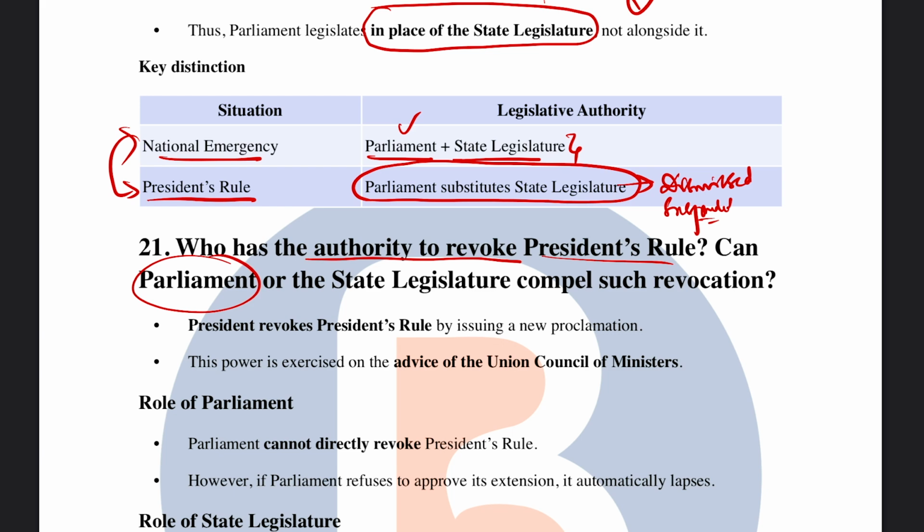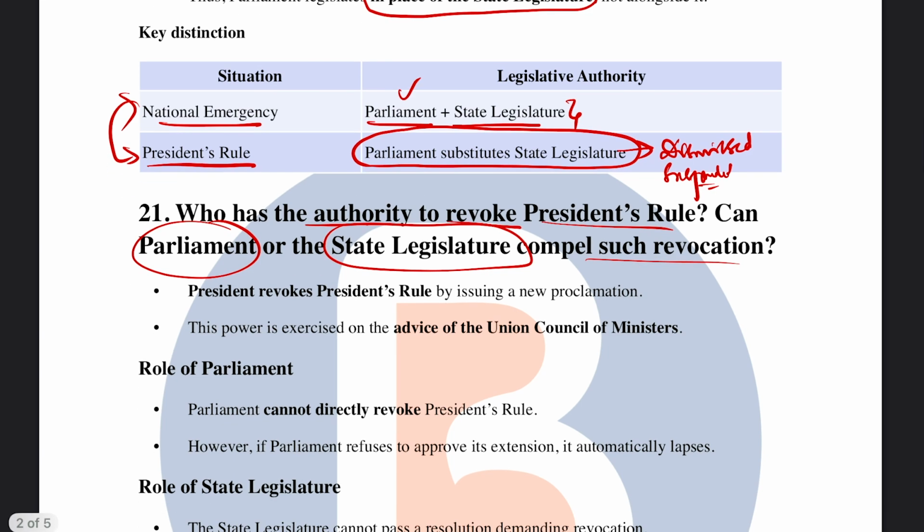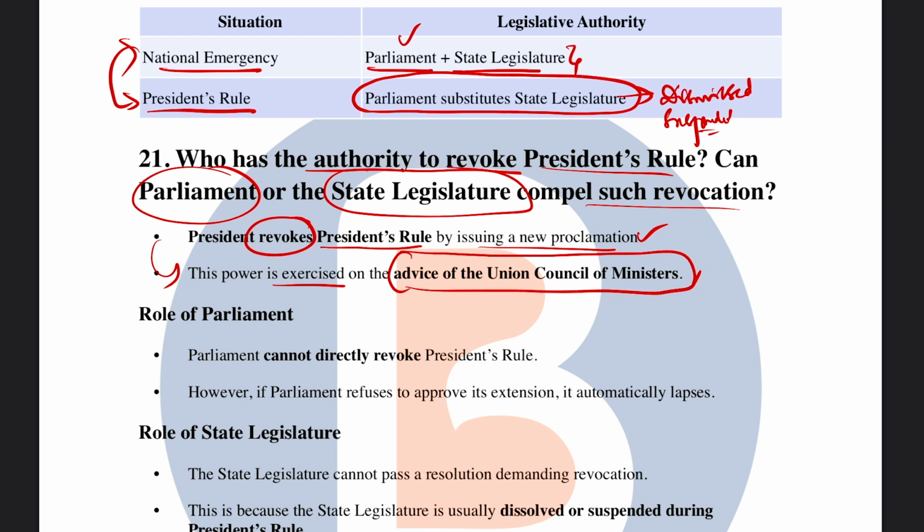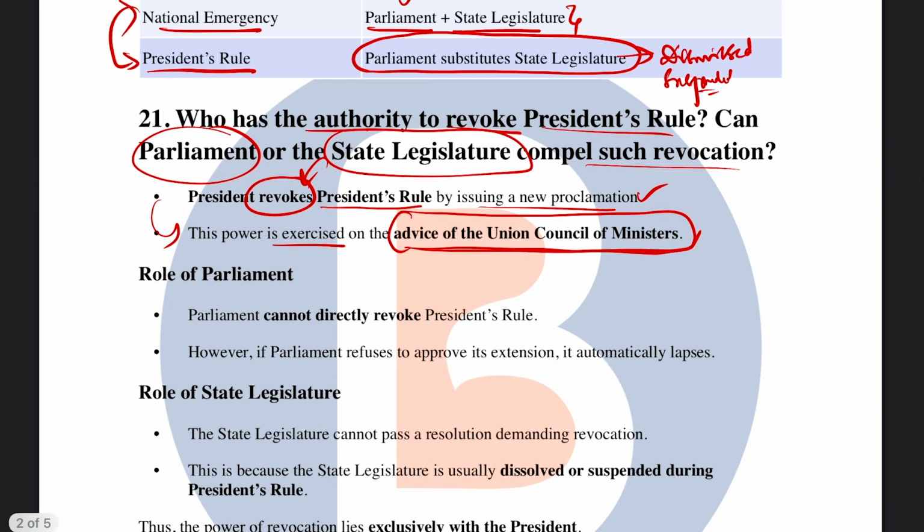Moving on to the next question: who has the authority to revoke president's rule? Can Parliament or the state legislature compel such revocation? Very important. The president revokes president's rule by issuing a new proclamation. He is the one who invokes or proclaims president's rule, and also the one who revokes it by issuing a new proclamation. However, this power is exercised on the advice of the Union Council of Ministers. It is not an individual power of the president, but rather on the advice of the Union Council of Ministers.